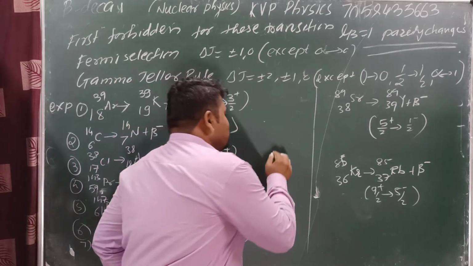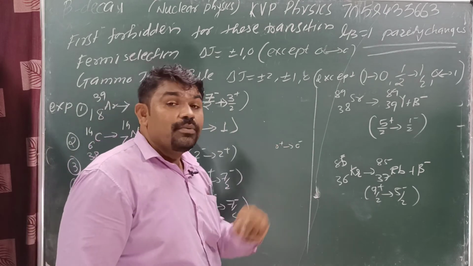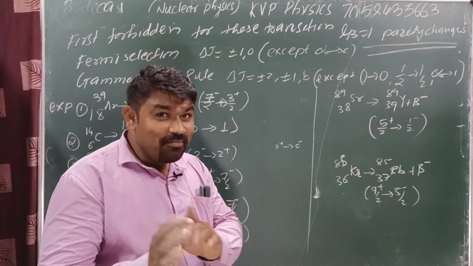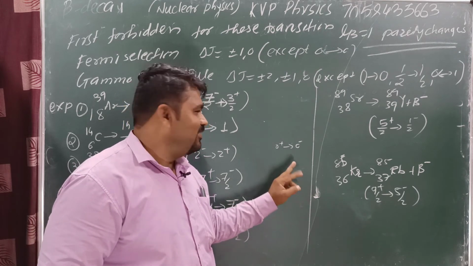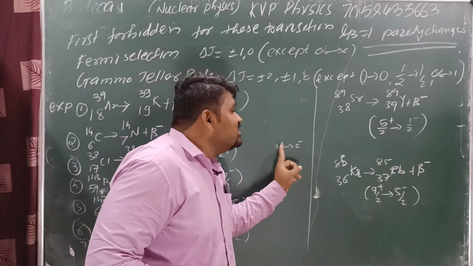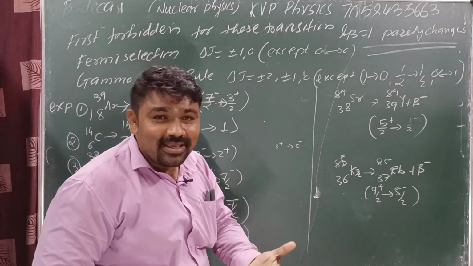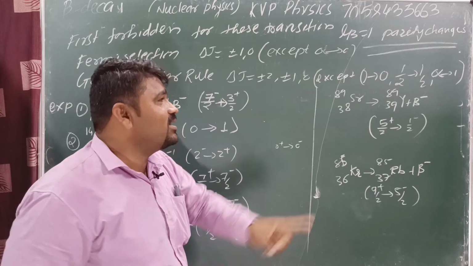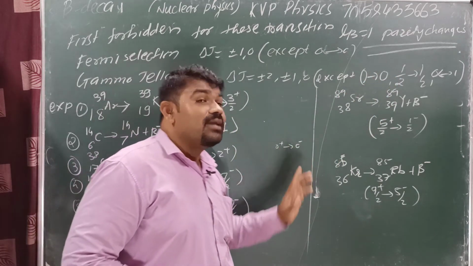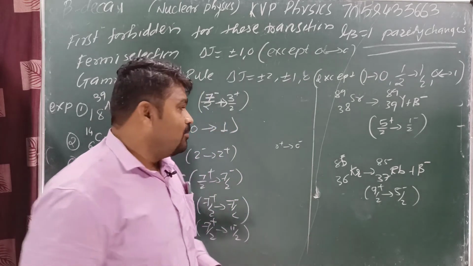Suppose an example is like this: they give 0 plus and 0 minus. What is the difference here? Delta J is equal to 0, so we can say this one is an FT transition, yes or no? Why? Because delta J is equal to 0, which is satisfied. But here parity changes. Parity change means this one is a first forbidden case. In the first forbidden case, 0 to 0 is not allowed. This is not allowed in both cases, Fermi as well as first forbidden. But here both are plus.